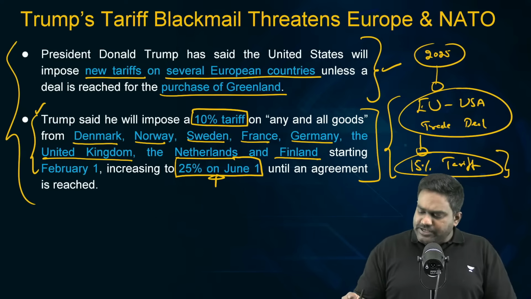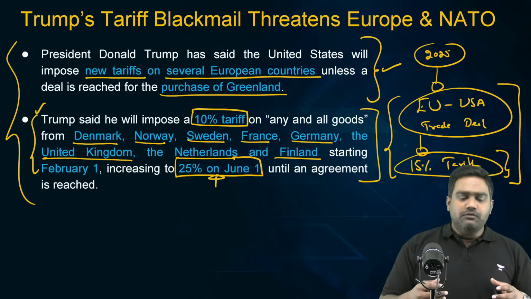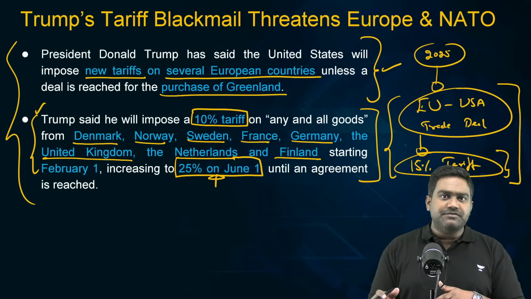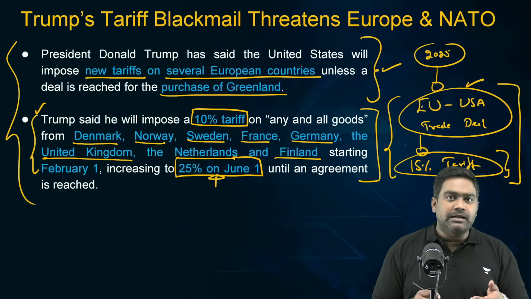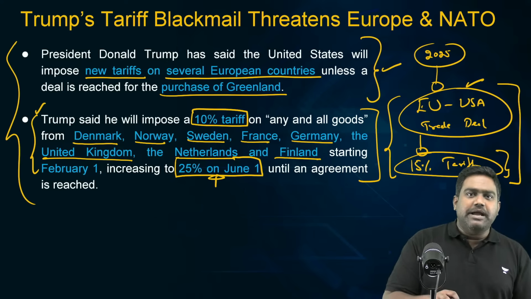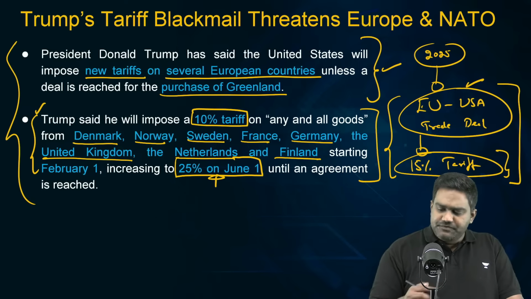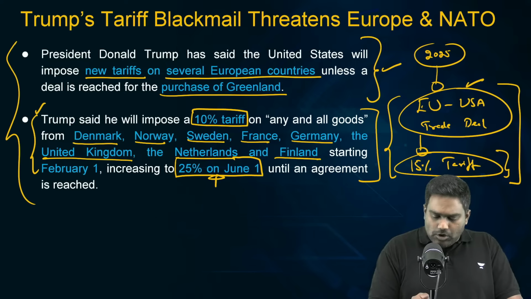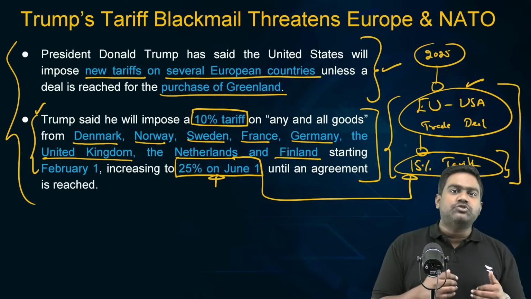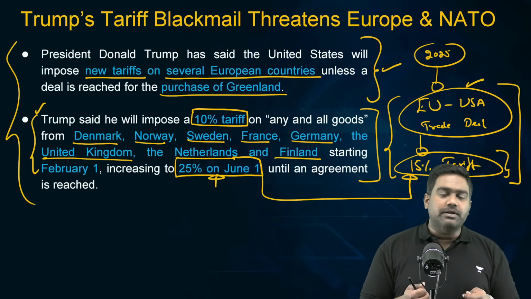So there's no clarity whether the new tariffs announced would be an addition to the pre-existing tariffs agreed last year under the new trade deal, or a part of it. If it piles upon the existing tariffs, European exports to the US would largely become unviable.